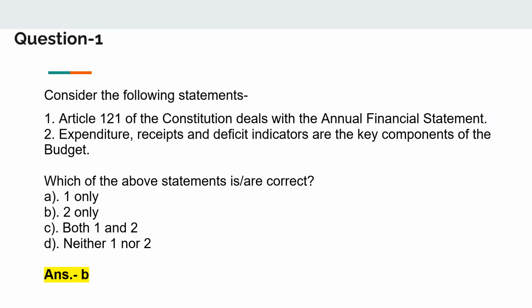So the first question of the quiz was: consider the following statements. First, Article 121 of the Constitution deals with the annual financial statement. Second, expenditure, receipts and fiscal indicators are the key components of the budget. Which of the above statements is or are correct? Your options were 1 only, 2 only, both 1 and 2 and neither 1 nor 2. Now the answer to this, my friends, is answer B, that is 2 only.